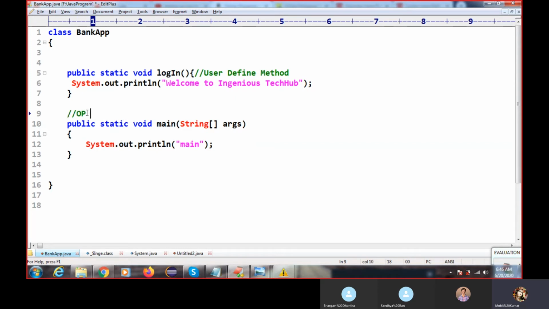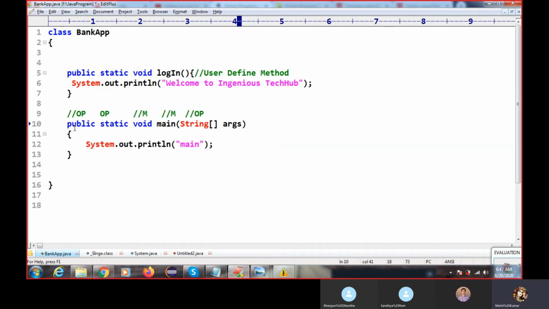This is the complete syntax of a method. As per the project requirement, we will use this. This is called the return type. This is mandatory. The return type is void. What is the meaning of the void keyword? I will tell you in the coming session. This is mandatory. This is called the method name. This is mandatory, and this is called the parameter. This is optional. We can pass parameters as per the project requirement. But right now, this is implemented by the Java people. So this is just a basic idea of the method syntax.